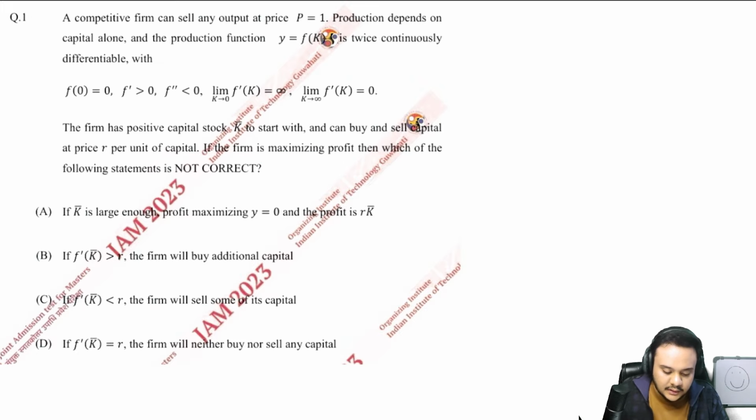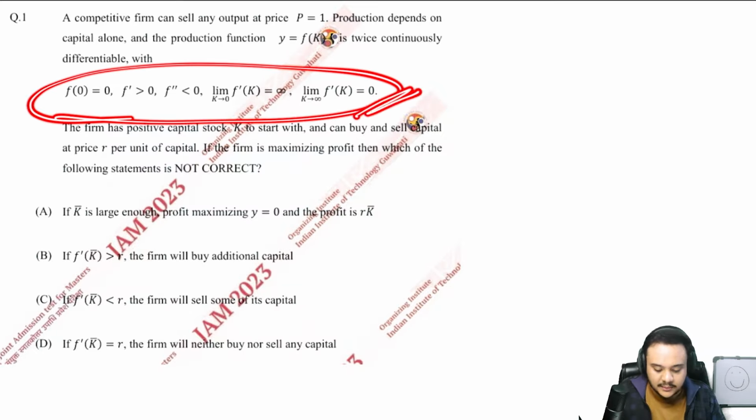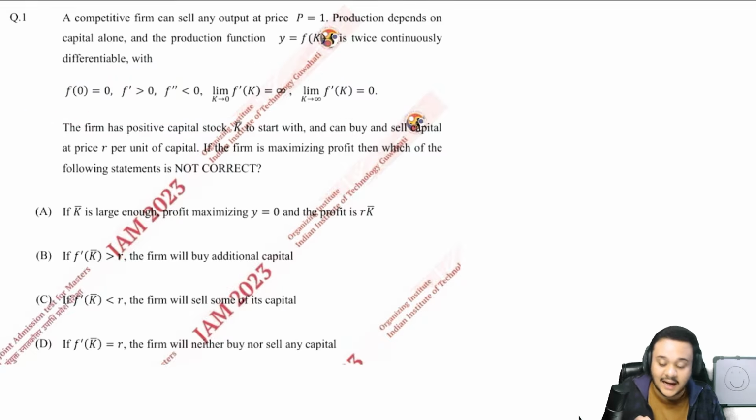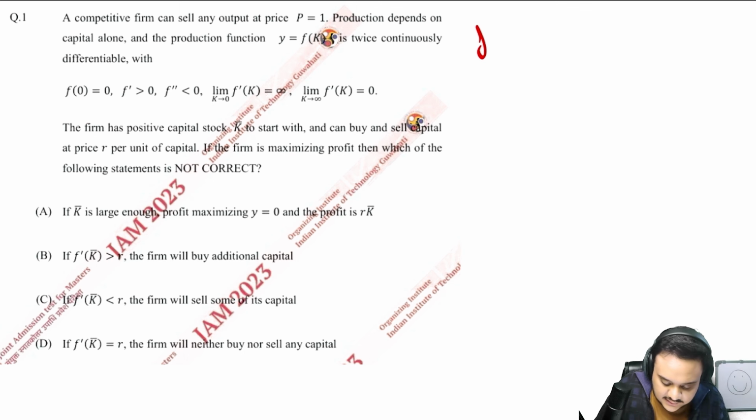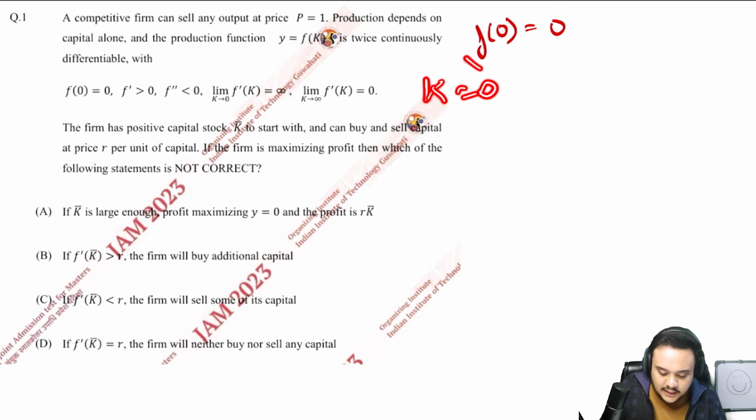Okay. So this is a fairly easy question. The only thing that can give you trouble is that most of the information here is given to you in basically mathematical equations. So that might seem a little jargonish to you if you have not practiced such types of questions before. Let us write down the first equation, which says that f(0) is equal to 0. What does this mean? It just means that when capital is equal to 0, then y or your output is equal to 0.